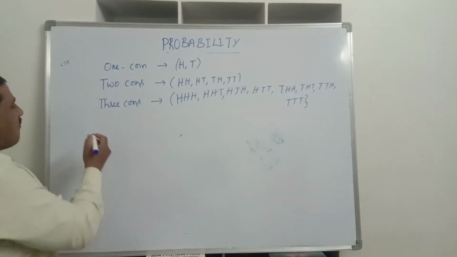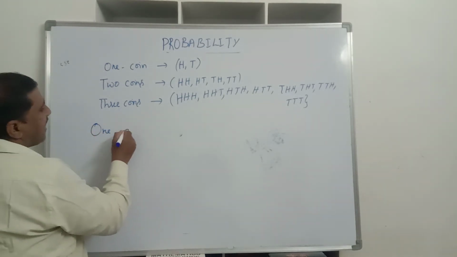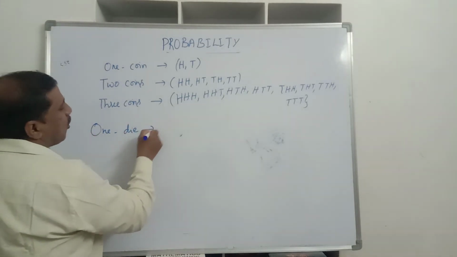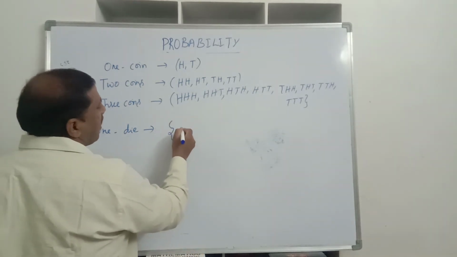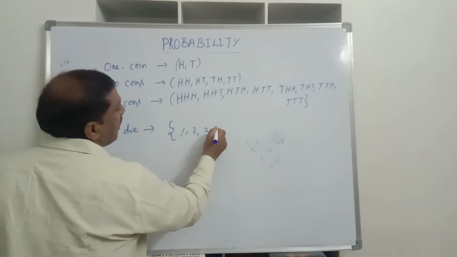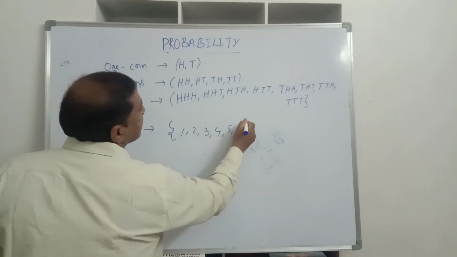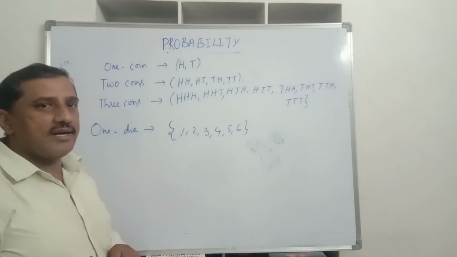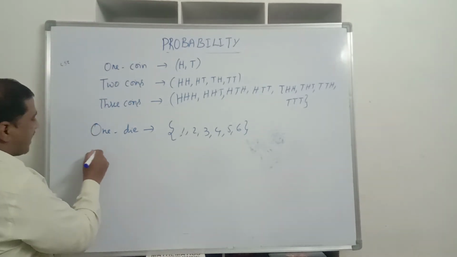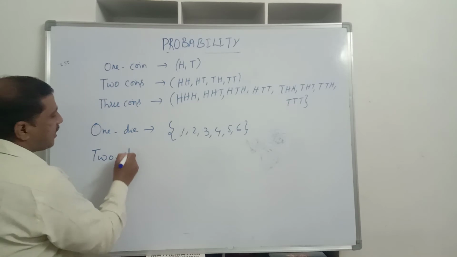So similarly, when one die is rolled once, what are the possible outcomes we will get? Here it is 1, 2, 3, 4, 5 and 6. So 6 possible outcomes we get when we roll one die at a time. So if you roll 2 dice, then what do we get?